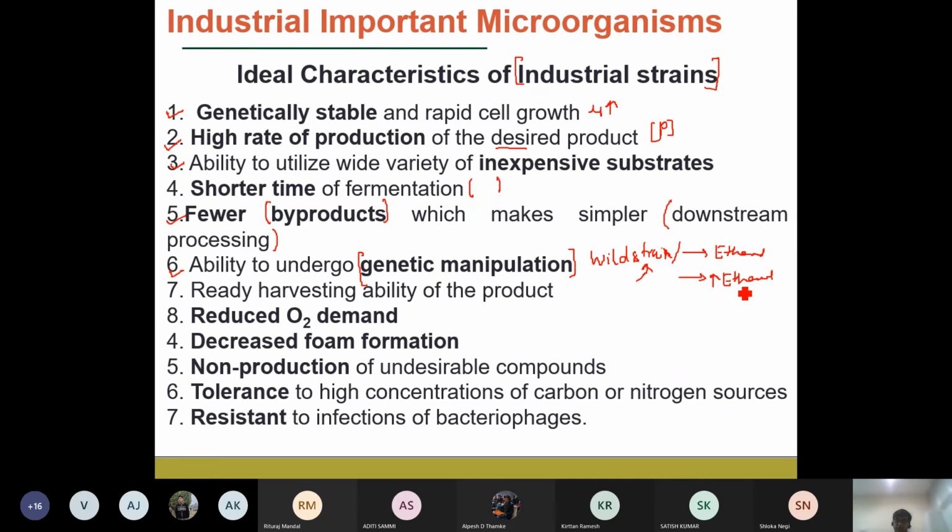Because if it cannot be modified, then the techniques to obtain the industrial strain are going to become more complex. So if it is genetically modifiable, then we can easily modify the targeted gene sequences, and we can get engineered industrial strain microorganisms which have higher productivity of a particular biochemical. Then it should be readily harvested, and it should have reduced oxygen demand.